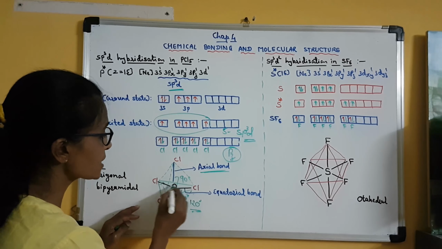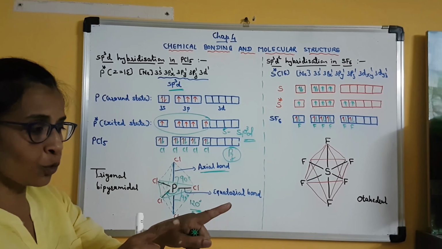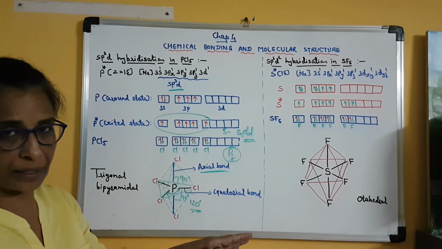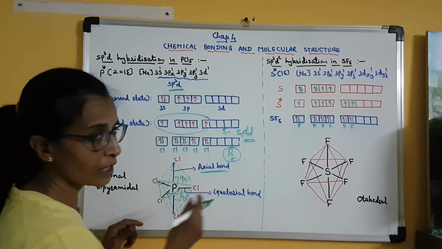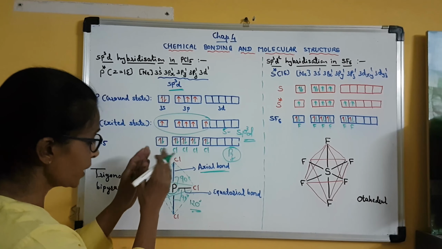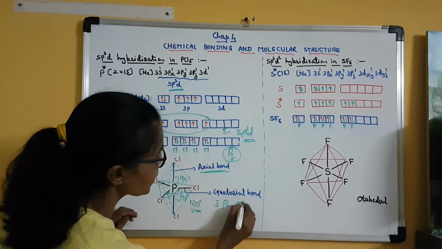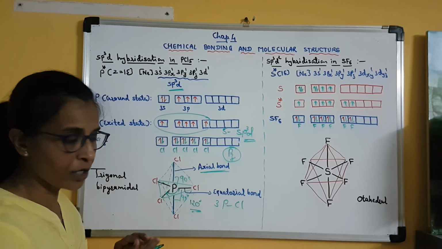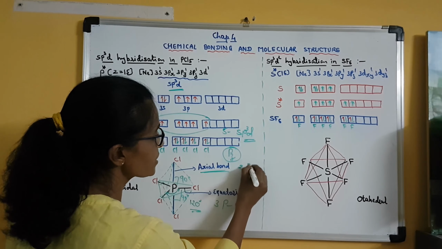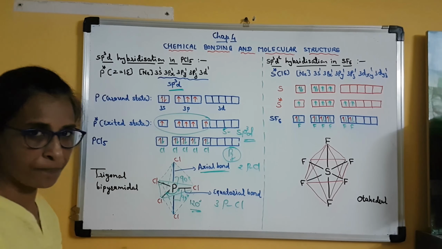Clear? And these 3 bonds are towards the corners of the triangle, so they are called equatorial bonds. Clear? So in PCl5 molecule, there are 3 PCl equatorial bonds and 2 PCl axial bonds.